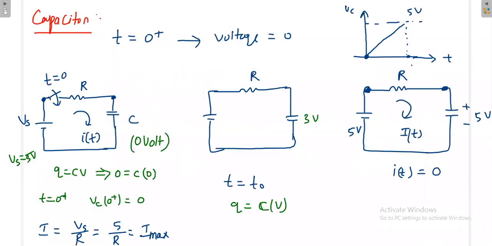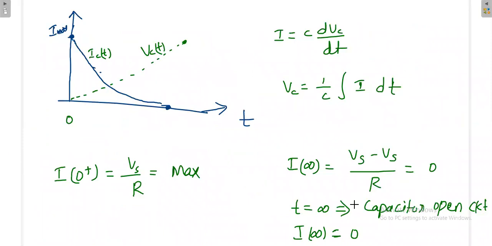With the help of this example we are trying to prove that the capacitor acts as an open circuit at steady state. So what is the final conclusion? At steady state, capacitor is open circuit. That you should remember.